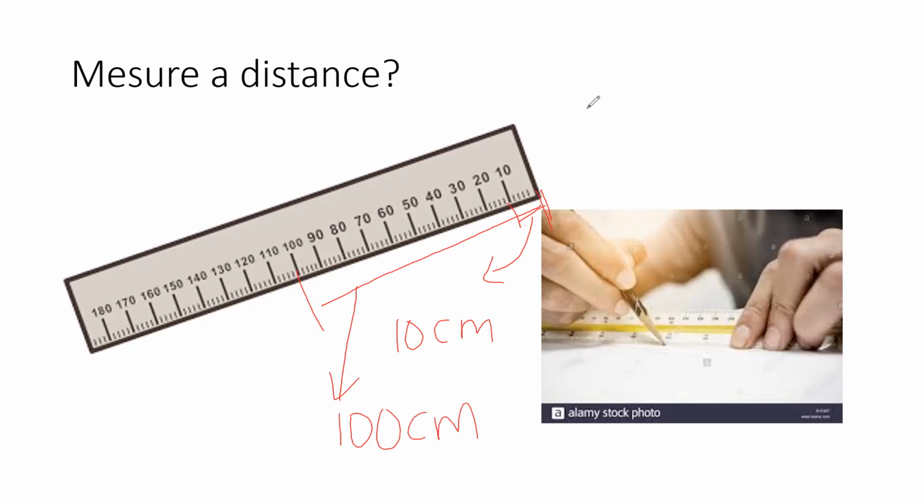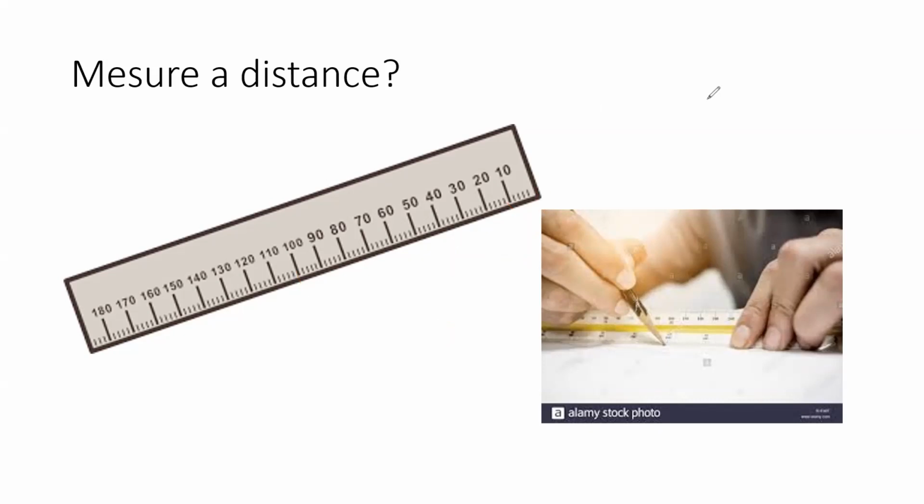Yes, I know. And you can use the ruler, for example, to measure the sides of a polygon. Oh. Yes. For example, you can use the ruler to measure one side of a rectangle.